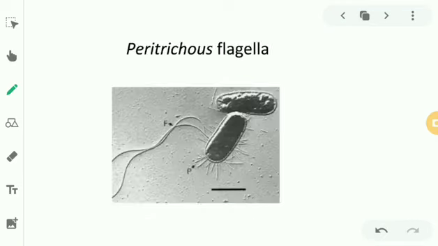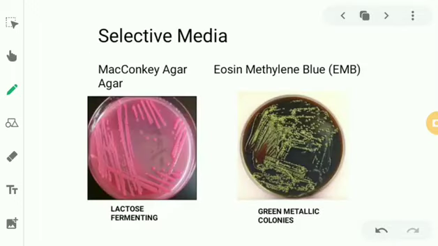Now, as I've already said, PES, they are motile bacteria, right? And E. coli comes in that group with peritrichous flagella. You can see flagella distributed all around the bacteria. So either they are motile with peritrichous flagella or they are not motile. Having peritrichous flagella and being a gram-negative bacillus were the general features of E. coli. Now, after general features, we come to the selective media where you can culture them.